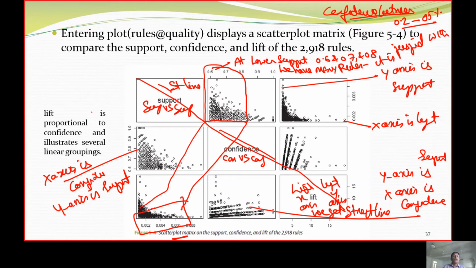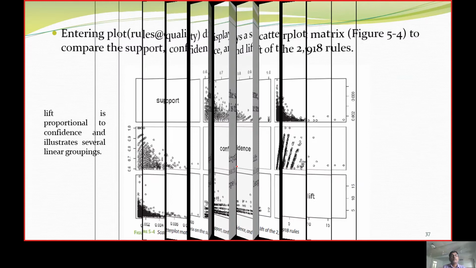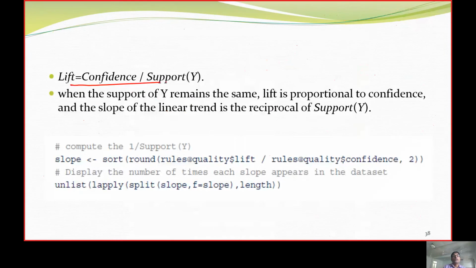Another thing: lift is going to be proportional to confidence. Another implication it was telling was that lift is going to be proportional to the confidence, towards the linear. So how are we going to get the lift?